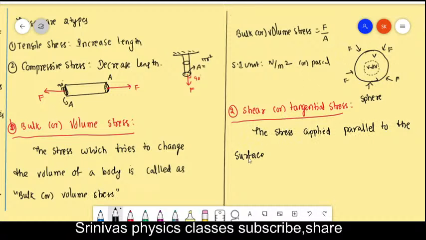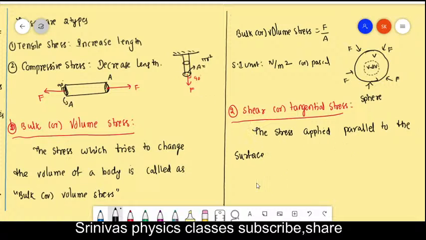Second type of stress I will explain once again. Stresses are two types, normal stress and shear or tangential stress. Normal stresses are again two types. What are they? Longitudinal stress and volume stress. Totally, I will explain the broad classification also.